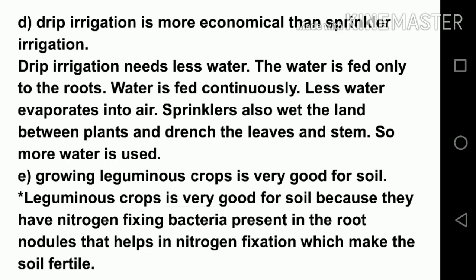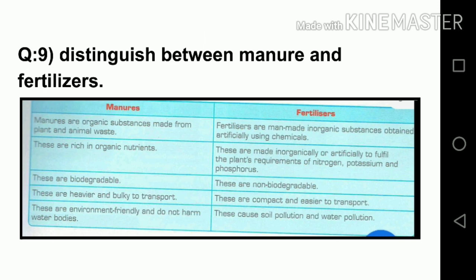But in case of a sprinkler, there is more possibility of wastage of water, because we know that roots need water, but the sprinkler system also wets the land between plants and drenches the leaves and the stem, so more water is used, and wastage of water may take place. So that is why drip irrigation is more economical than the sprinkler system. So students, here is the next question.